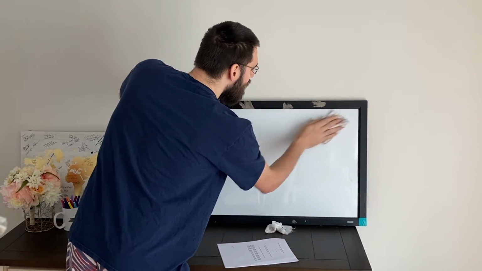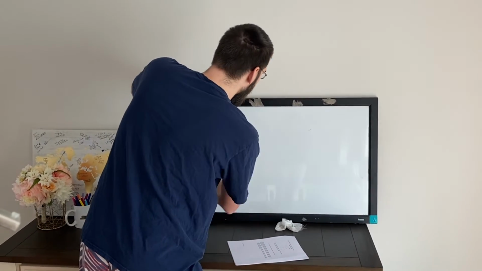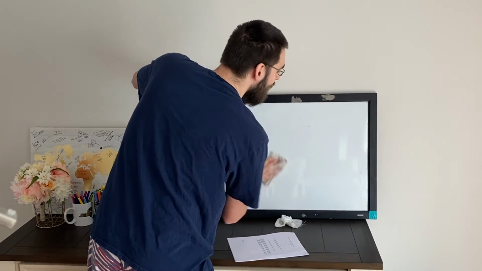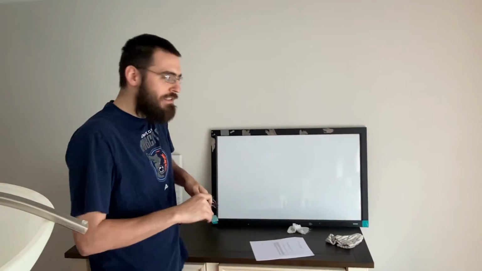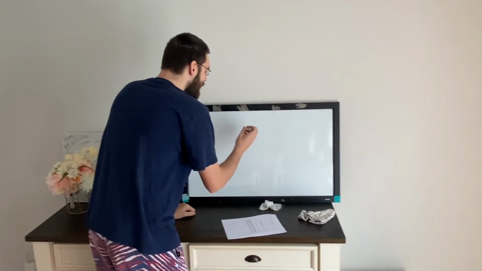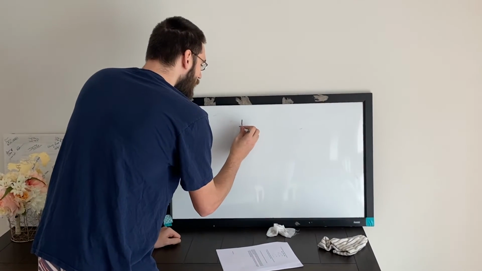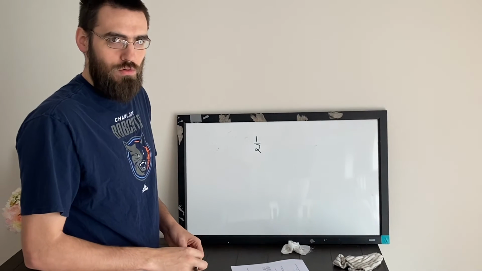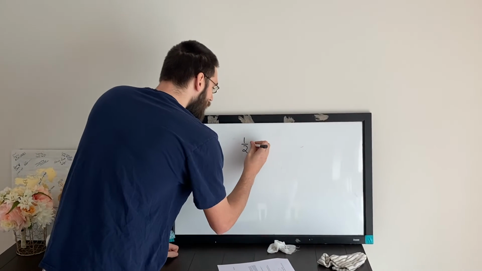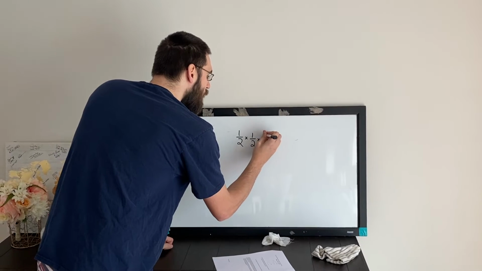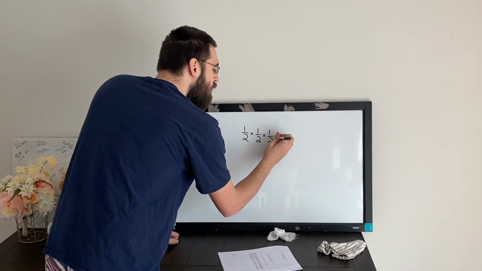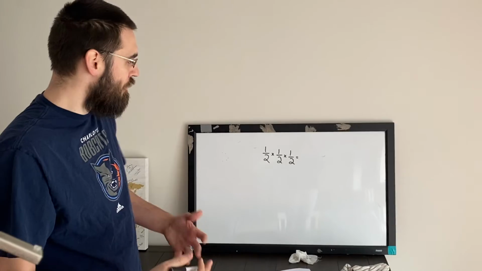So if I want to figure out the probability of having 3 boys and having 3 kids, we can do this a little bit differently. So I want to say the probability of having 1 boy is 1 out of 2. Probability of having a second boy, also 1 out of 2. The probability of having a third one be a boy is still only 1 out of 2, since I have a 50-50 chance every single time.